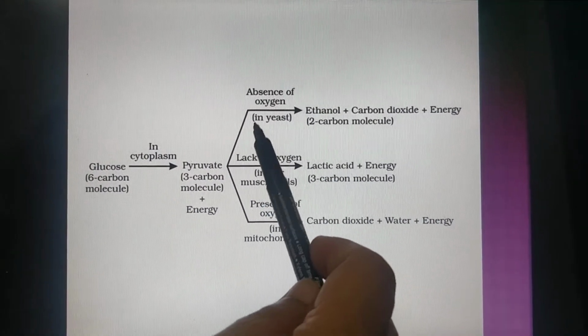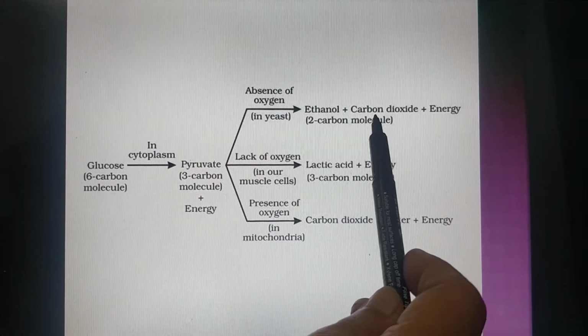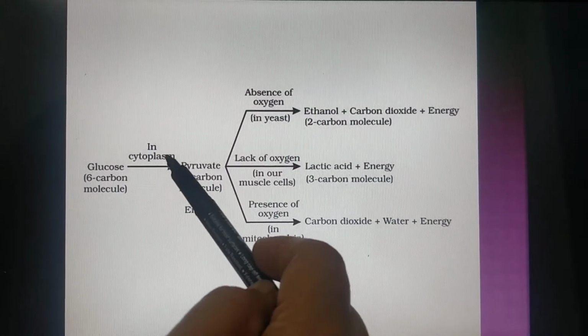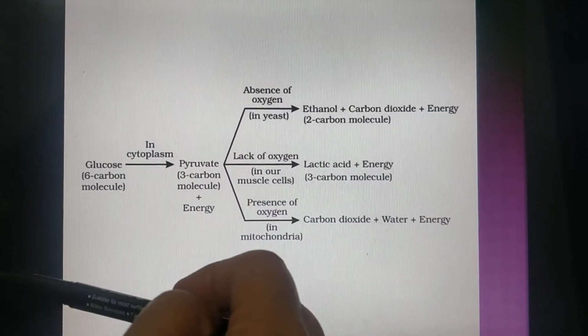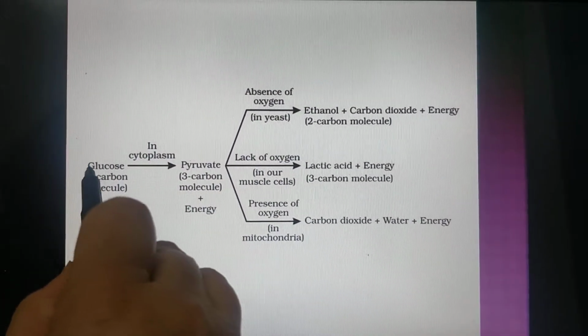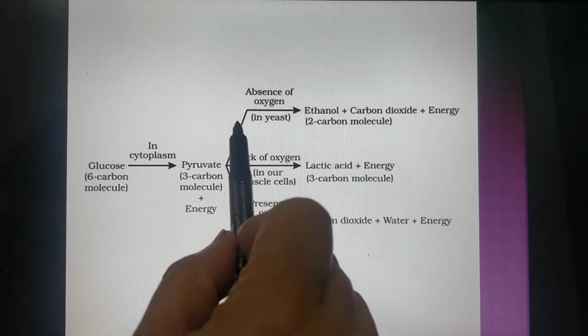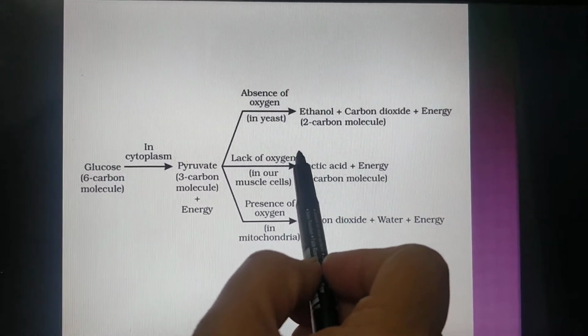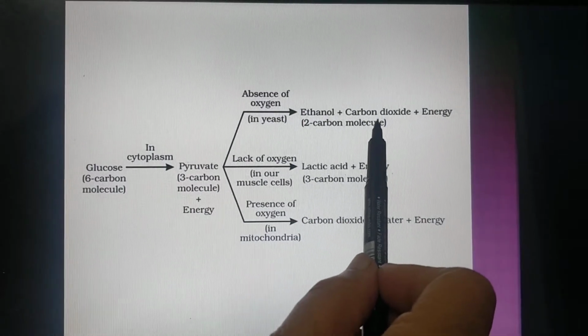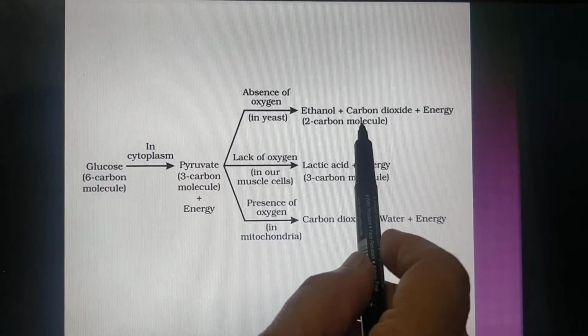This process is known as fermentation. This also occurs in the cytoplasm. So, for the yeast, this is the pathway: glucose, pyruvate, ethanol, carbon dioxide, energy. All this process occurs in the cytoplasm.